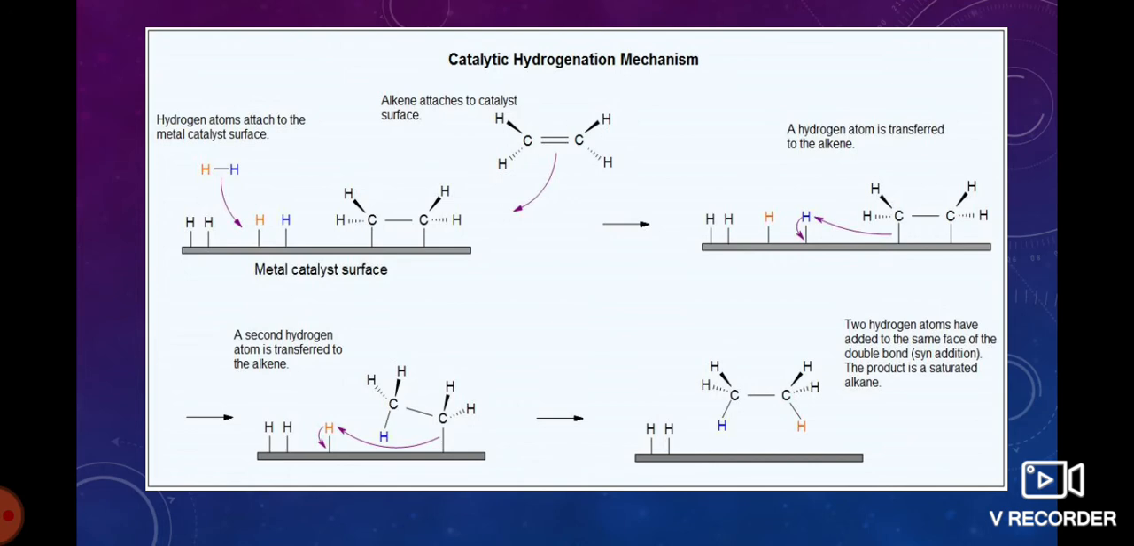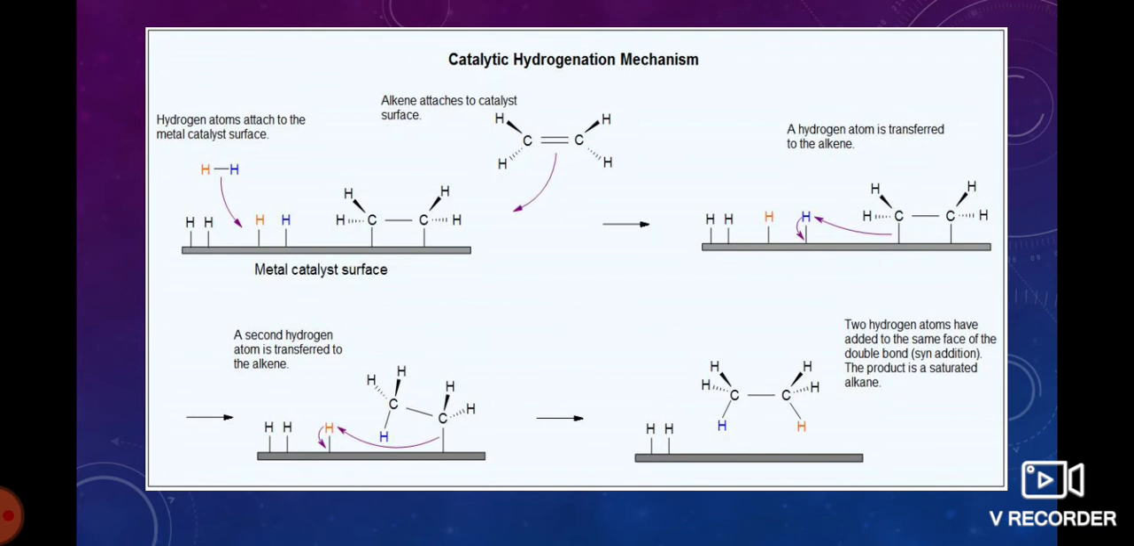First, we see this alkene is added to the metal catalyst surface. In the second step, this hydrogen atom is transferred to the alkene to form a bond like this. In the third step, the second hydrogen is also transferred. Due to the physical arrangement of this alkene, both hydrogens are added to the same side of the double bond. This is known as syn addition. This is about catalytic hydrogenation.